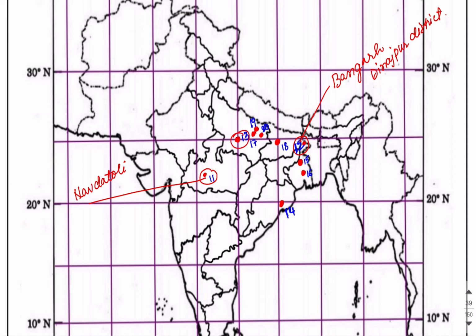Here you can see that the name of this site is Kuldihwa, which is very famous. It is present in UP, and evidence of some megalithic burials of the Chalcolithic period has been found from this site. So this is the information which you can write.